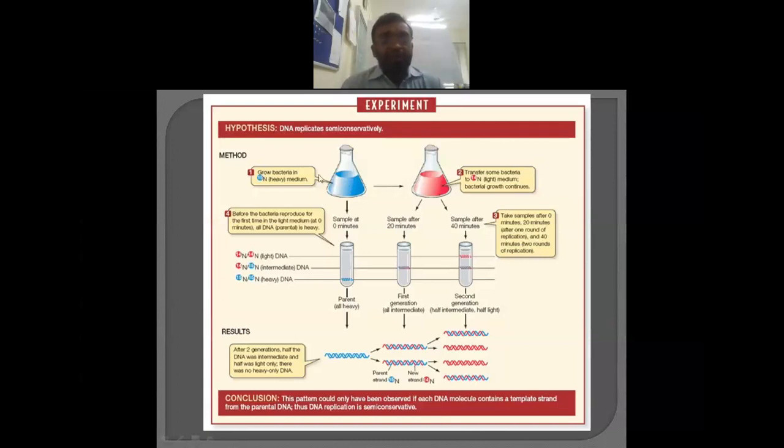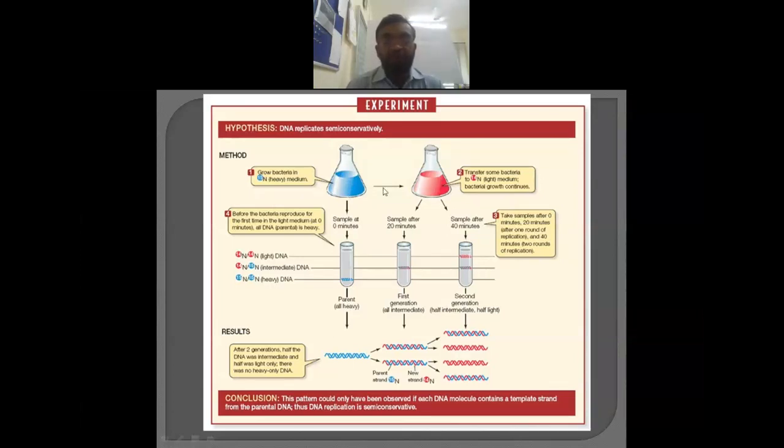Instead of normal ammonium chloride, they used ammonium chloride in which the nitrogen is radiolabeled, that is N15. The significance of the radiolabeling is that we can detect the molecule, where the molecule goes. Now these E. coli are grown for many generations in which the heavy nitrogen is the nitrogen source, meaning wherever nitrogen is there, it is incorporated as heavy or isotopic nitrogen. Now such a bacterial cell is allowed to grow for just a single division.